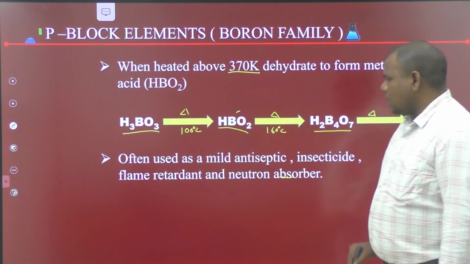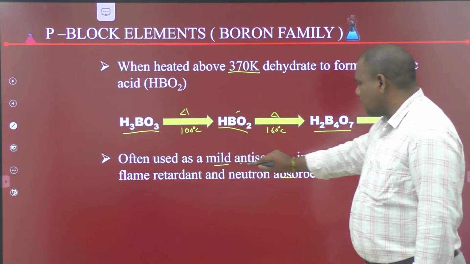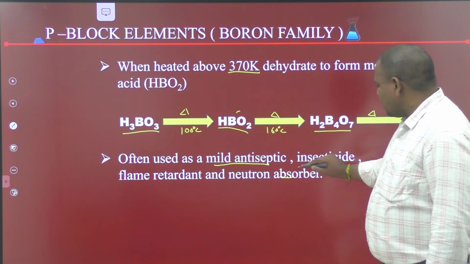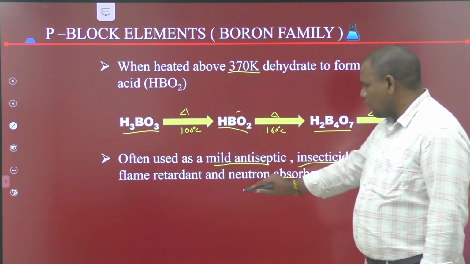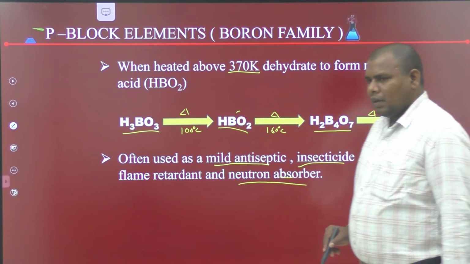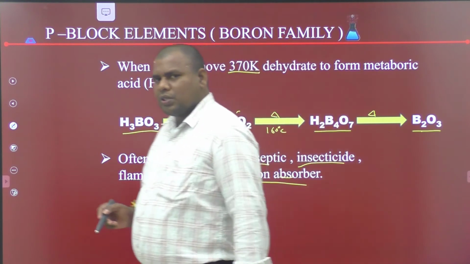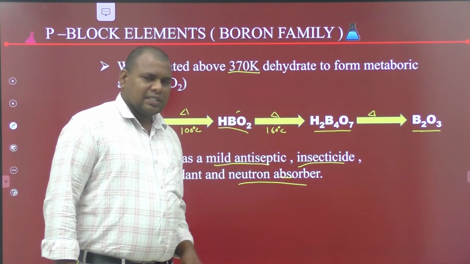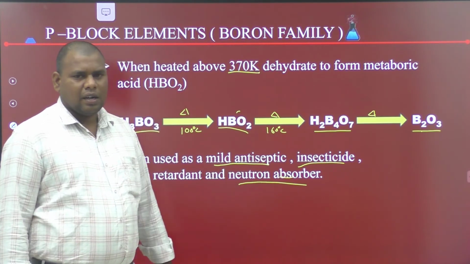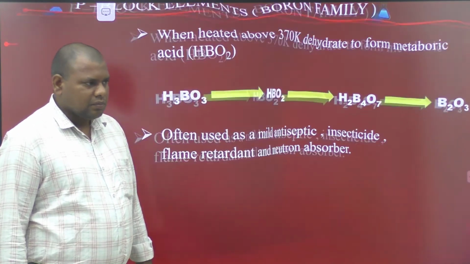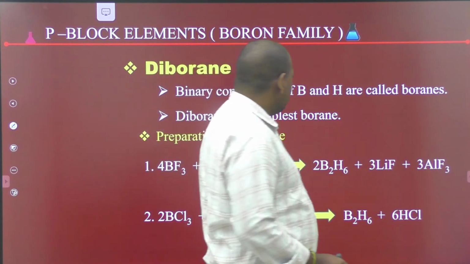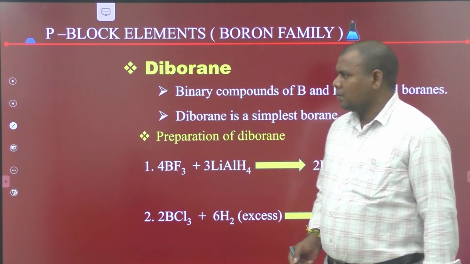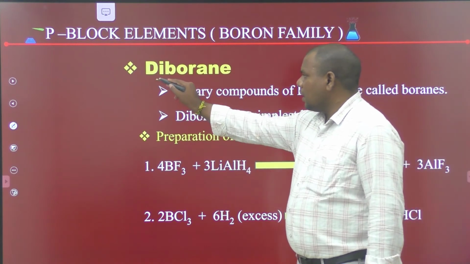Boric acid is used as a mild antiseptic. These are the important uses of boric acid: antiseptic, insecticide, and neutron absorber.